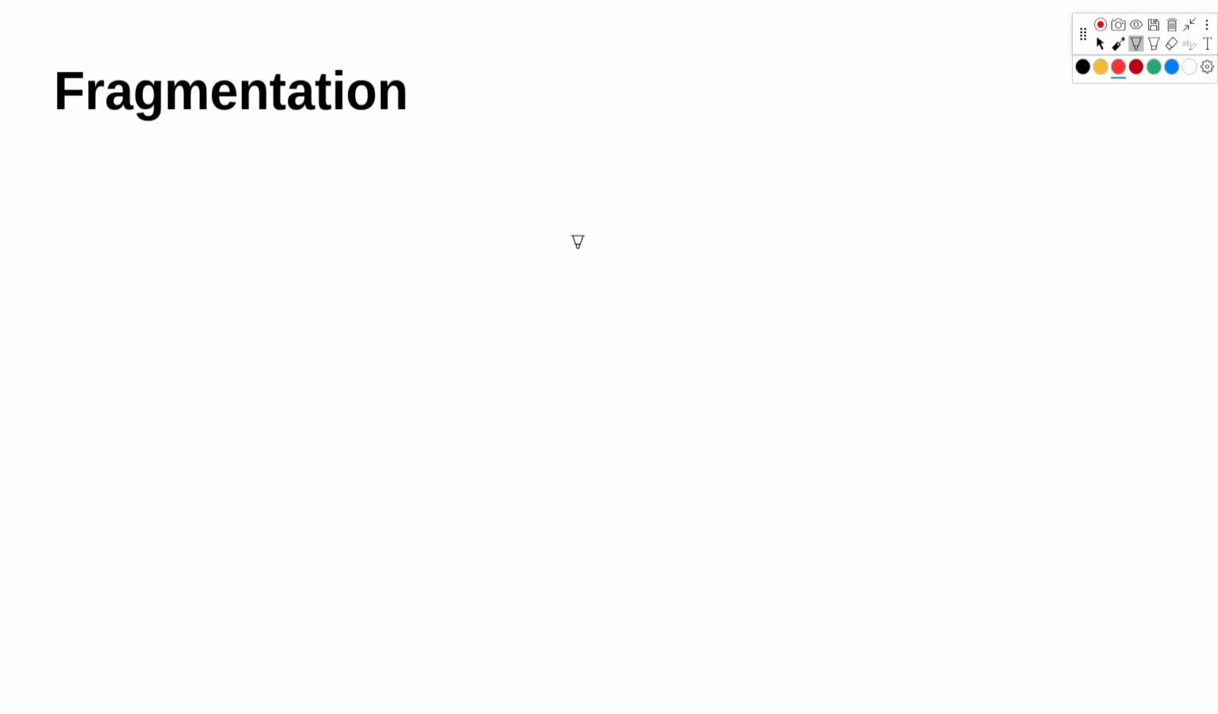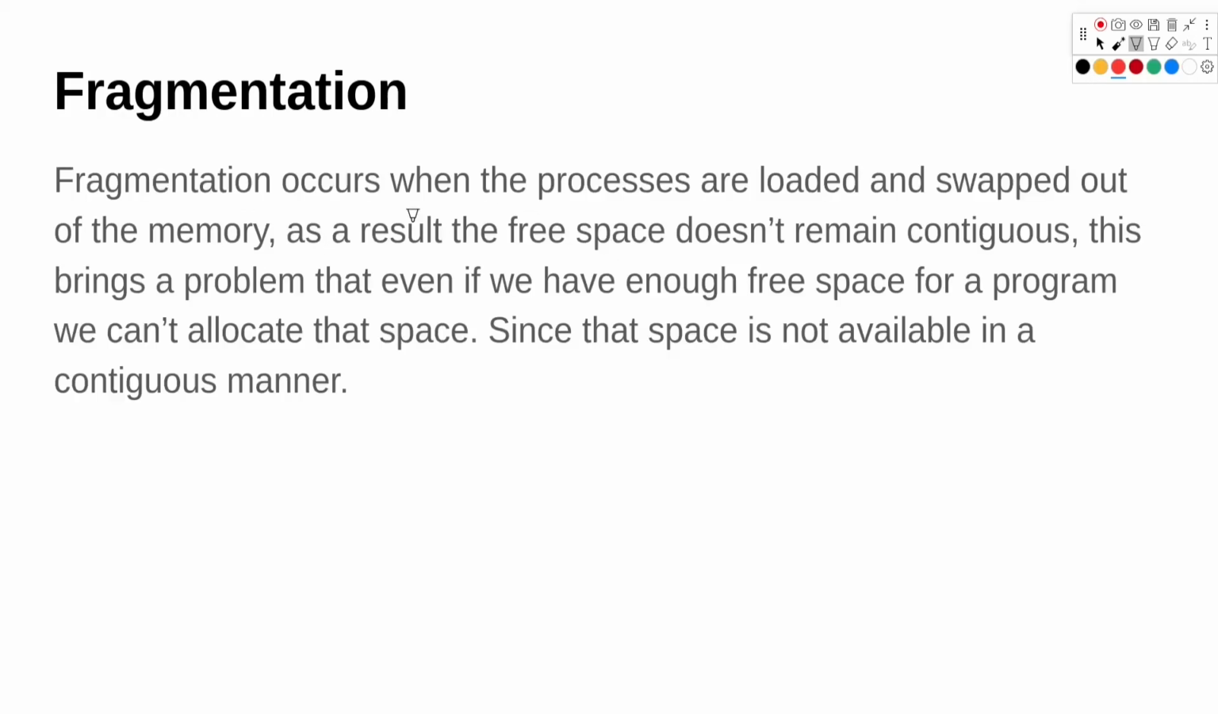Now let's look at fragmentation. Fragmentation occurs when the processes are loaded and swapped out of the memory. As a result, the free space doesn't remain contiguous. This brings a problem that even if we have like 10 MB of free space, but the 10 MB of free space is not available as contiguous free space, we can't allocate a process into that discontinuous memory.